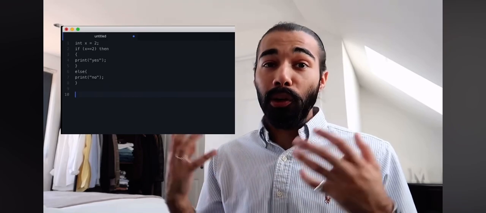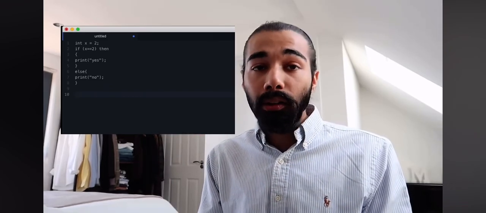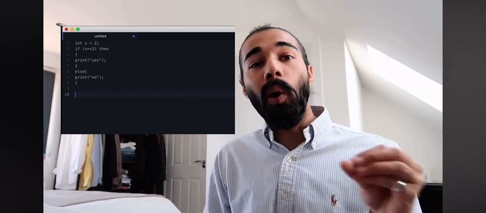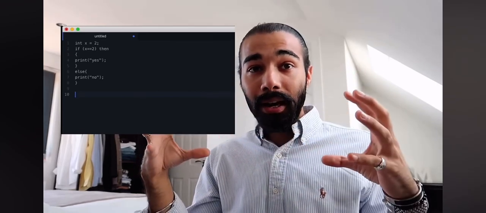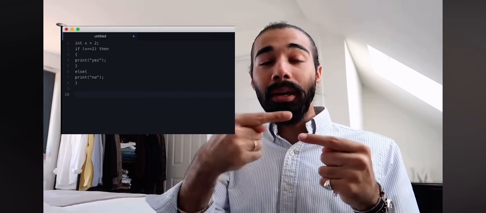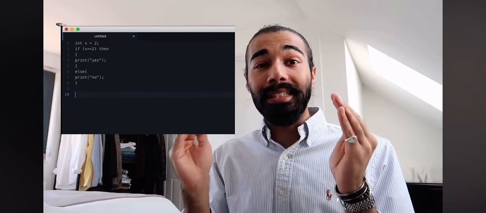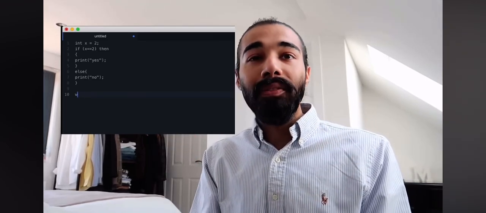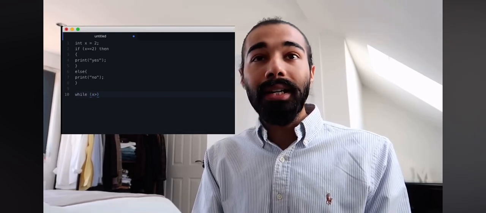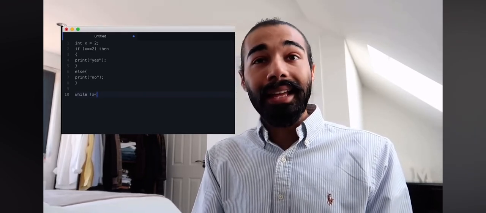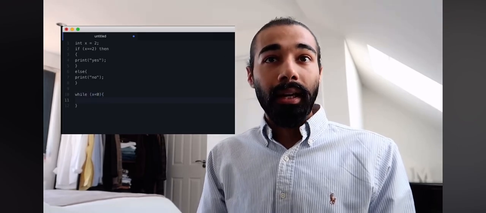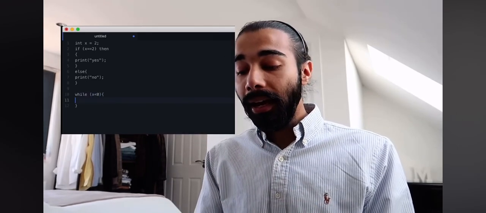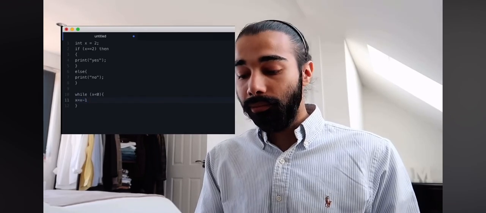Another type of way to control the flow of data is a while clause. Some of you might have guessed it, a while statement works by, rather than checking if whatever's in the bracket works, it's going to keep looping while whatever is in the bracket is still true. So if I say while x is less than 0, keep performing what's in here, x equals x minus 1.